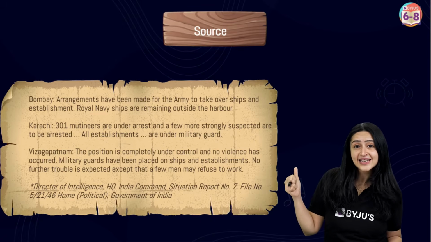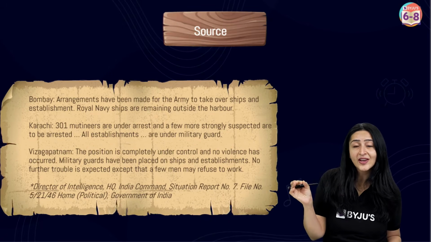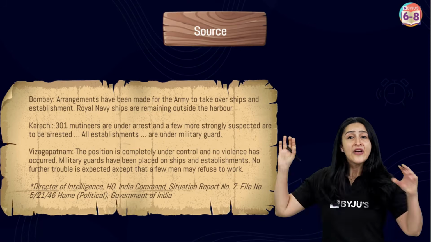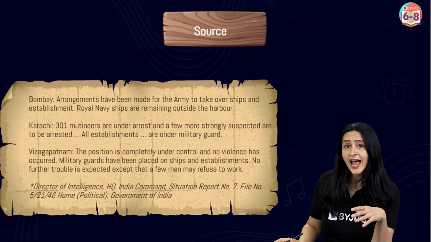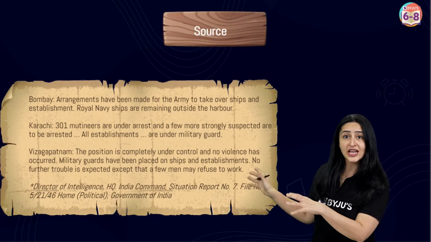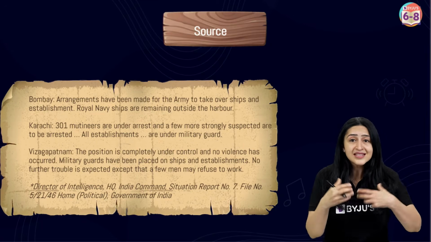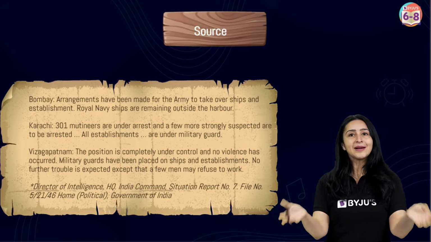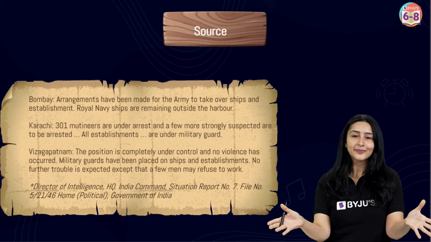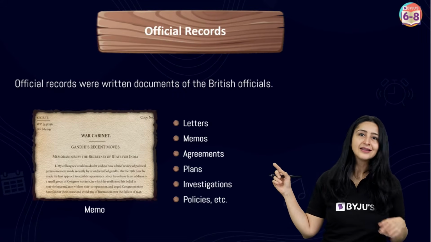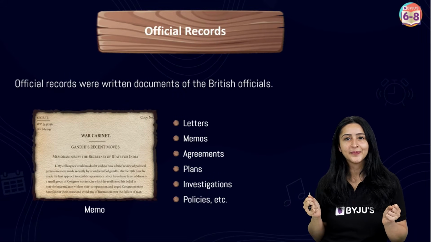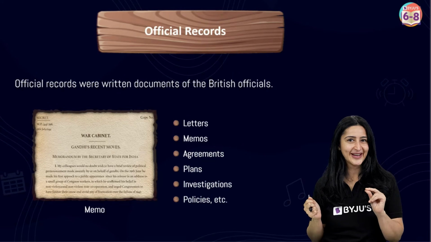Well, this is a source belonging to the colonial period, and this was maintained by the British, and through this document actually we are able to study or know about what happened at that point in time. So, what do you think these records were called? I'm sure they had a name for these, right?